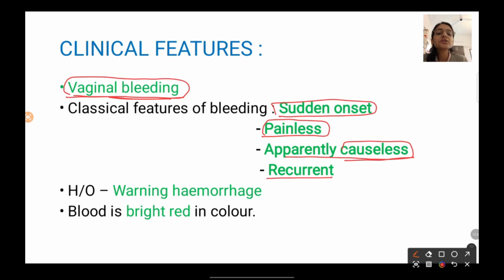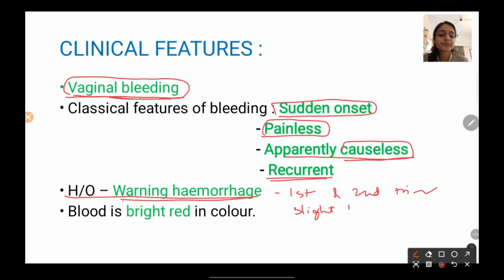It is going to be recurrent. There might be a history of warning hemorrhage. Warning hemorrhage can occur in the first and second trimester, right? Warning hemorrhage is going to be slight bleeding without pain, and it is going to stop within a few minutes or a few hours, right?